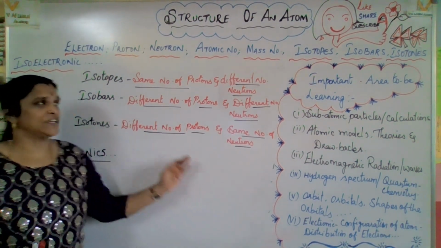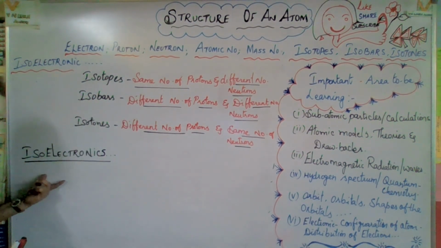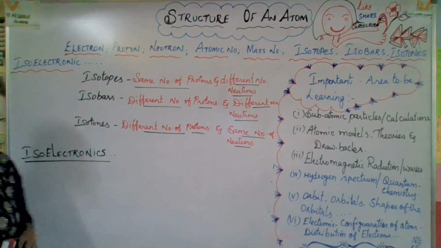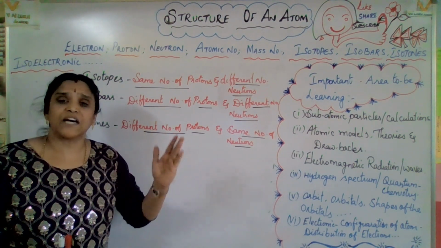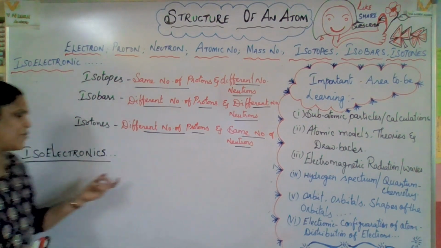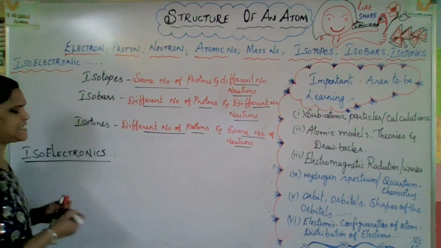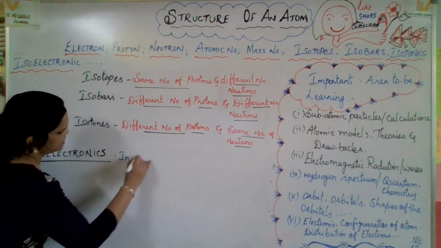As we come across isotopes, isobars, isotones, the next step is isoelectronics. Isoelectronics: some species, that is atoms or ions, having the same number of electrons. That is called isoelectronics. Iso means the same, I just mentioned.